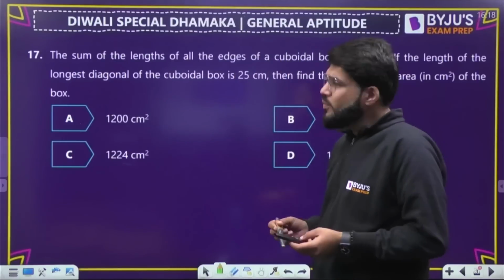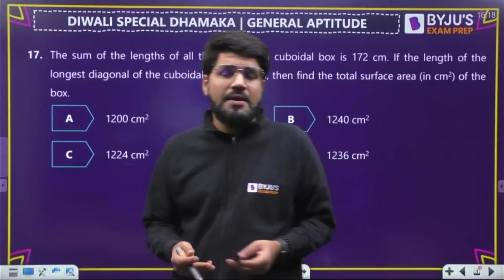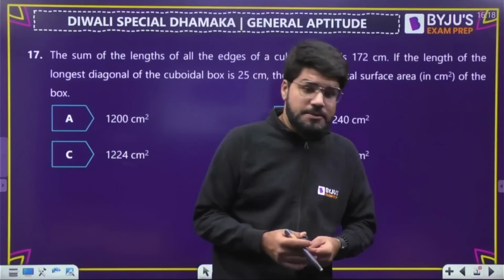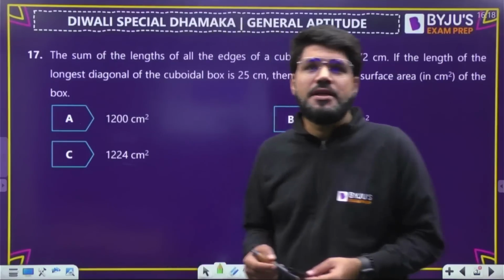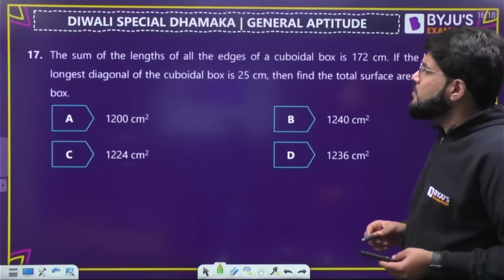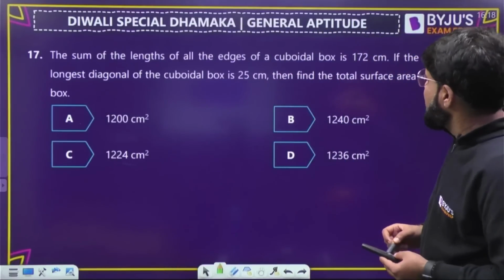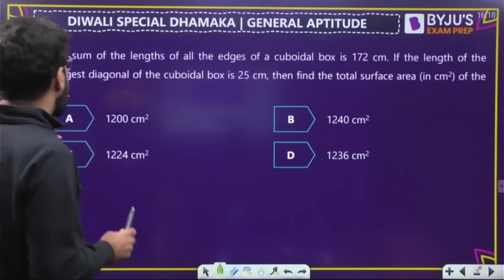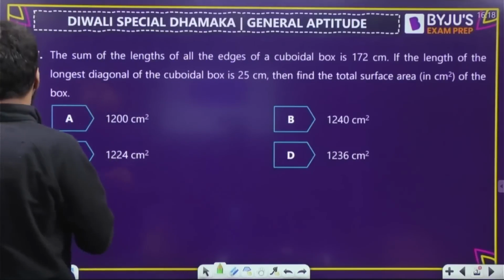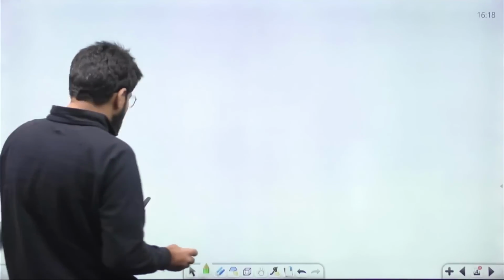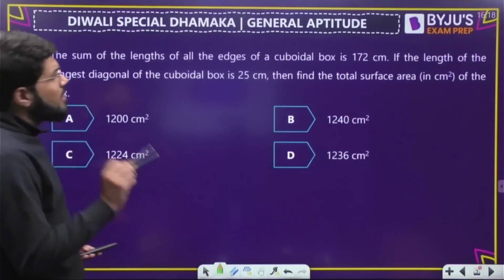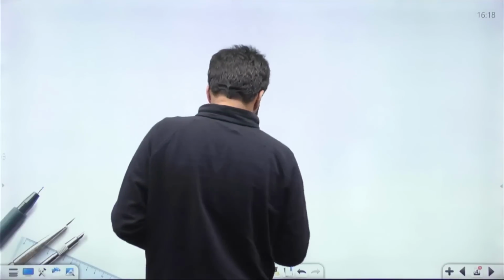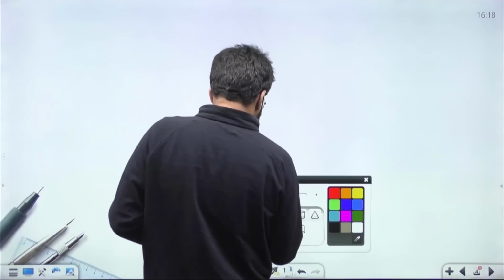Let's continue with the next question and the next very important expected topics from geometry and mensuration. Let's cover some questions here. The sum of the lengths of all the edges of a cuboidal box is 172 centimeters, and if the length of the longest diagonal of the cuboid is given, have a look at one picture here. So the sum of the lengths of all the edges of a cuboidal box. Let us take a cuboidal box first of all.